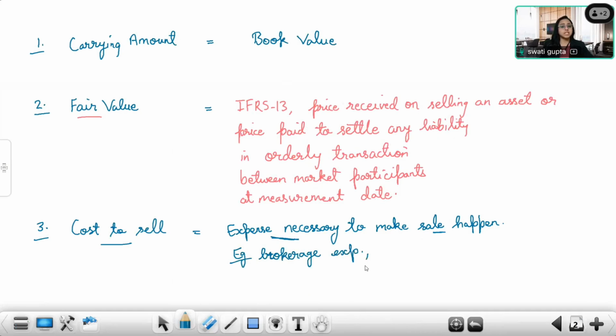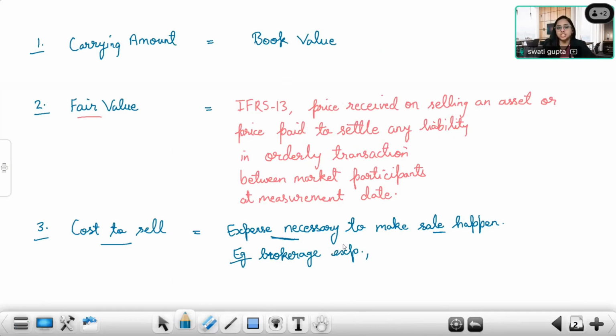Example, it can be even transfer. Example, you want to sell an asset and for this you have listed it on OLX and maybe OLX takes, for example, $10 to get the listing done, just for an example. So the listing done on OLX.com for $10 is necessary and therefore the $10 will be treated as cost to sell. Example, your asset has to be uninstalled, and then only it will be transferred to the buyer.